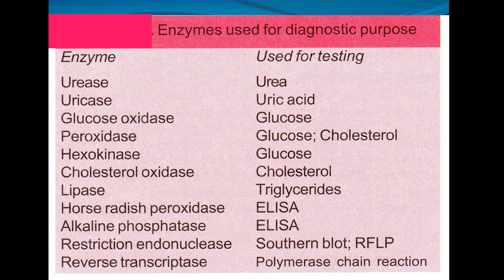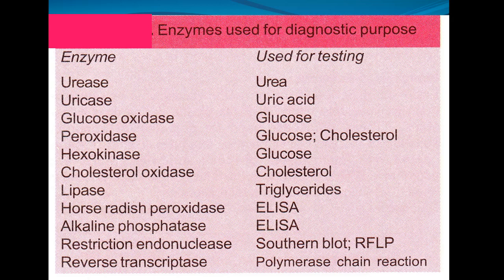Glucose oxidase peroxidase we can use for the estimation of glucose. Peroxidase enzyme we can use for the estimation of glucose. Then hexokinase enzyme we can use for glucose estimation. Cholesterol oxidase enzyme can be used for cholesterol estimation. So you can see here the various enzymes which are used for testing of certain parameters in the lab. So enzymes can be used for diagnostic purposes, and can be used for testing in the lab also.